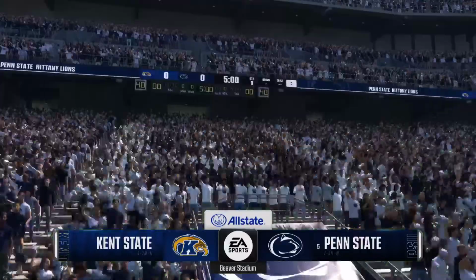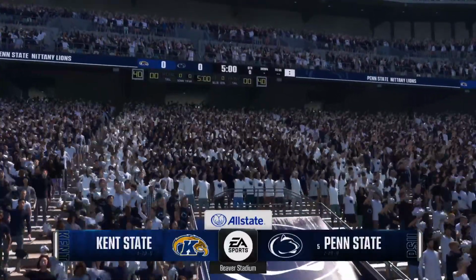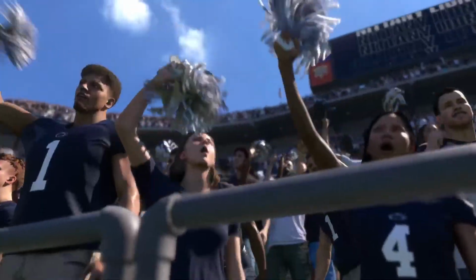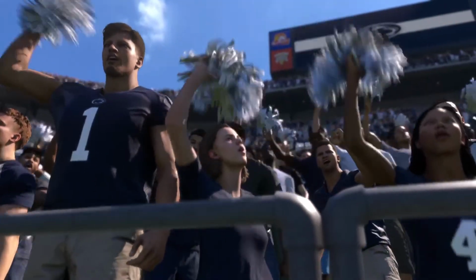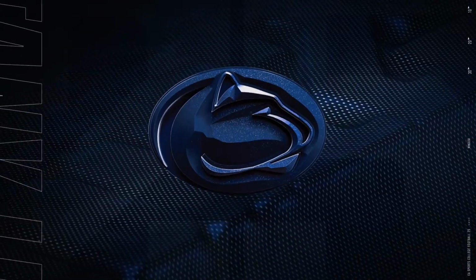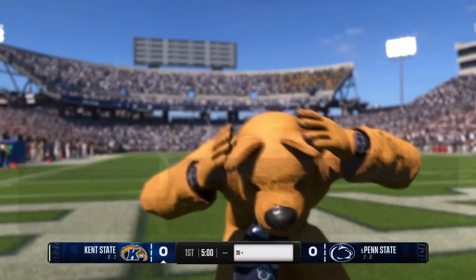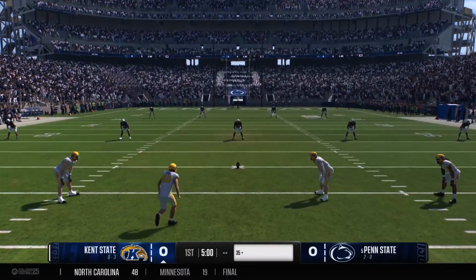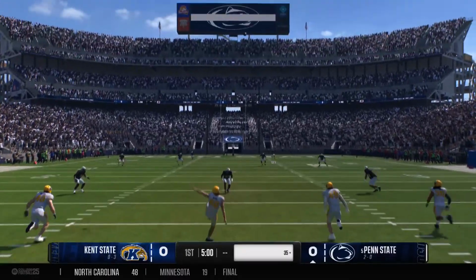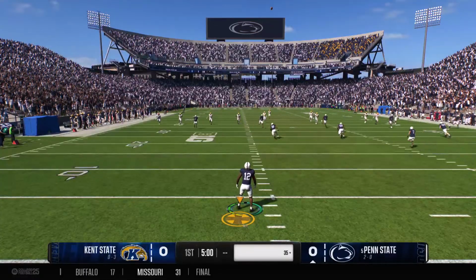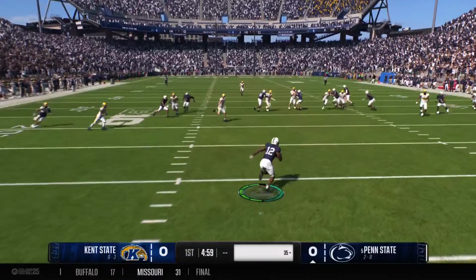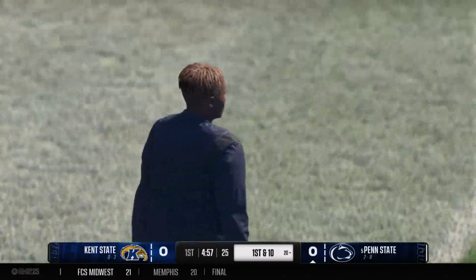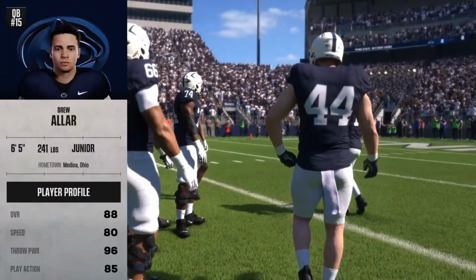For EA Sports College Football, Reese Davis with you alongside David Pollack and Jesse Palmer. Time to get this game started. And the Golden Flashes will boot it away to start the game. On the move from inside his 5. He was hoping for something a little more dynamic, but they get him on the ground at the 20.